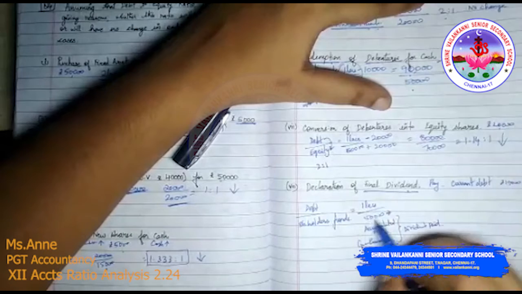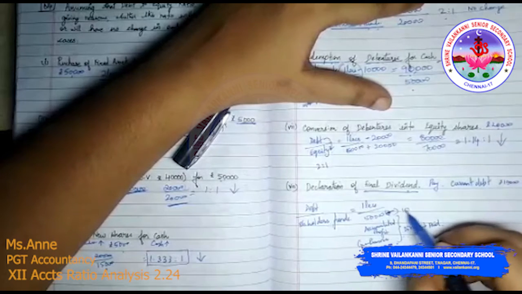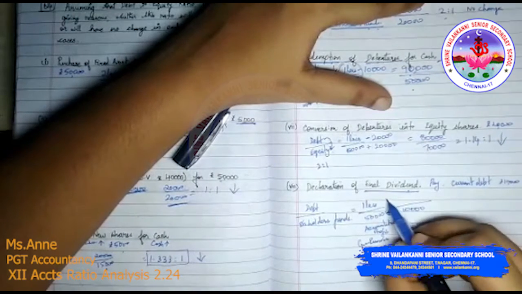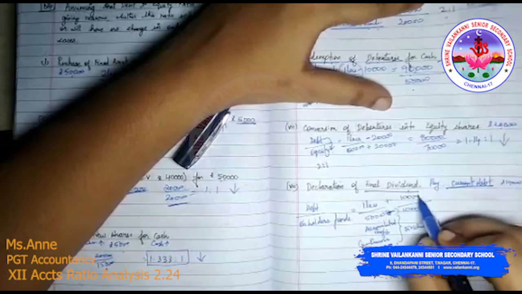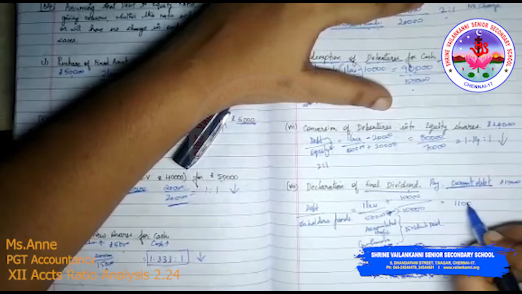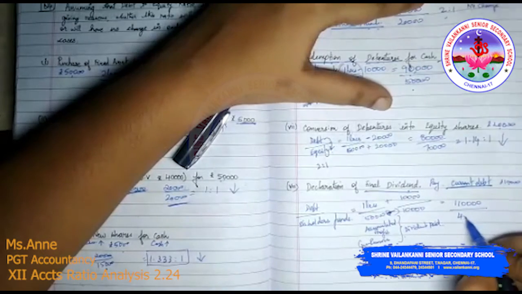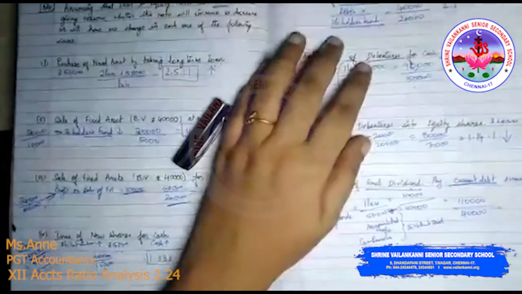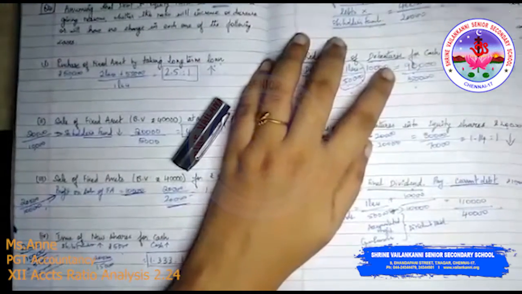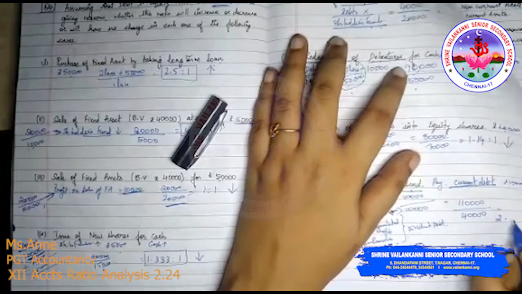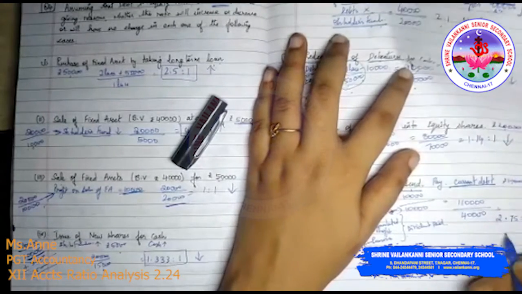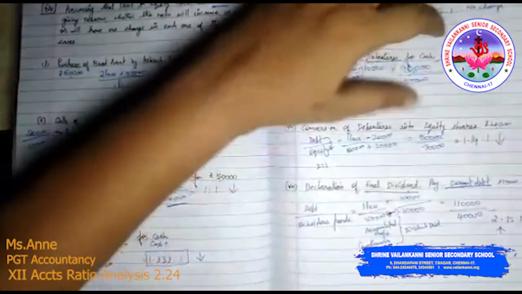This 10,000 will be deducted from the existing shareholders fund and it becomes a current liability, current debt. So 10,000 will be added: 1 lakh 10,000 divided by 40,000. The ratio will increase to 2.75:1. That should be your conclusion.